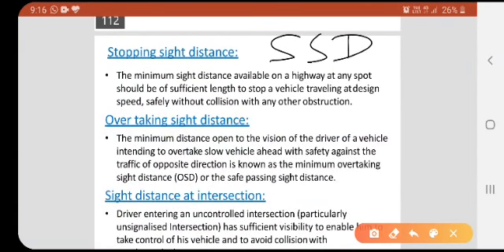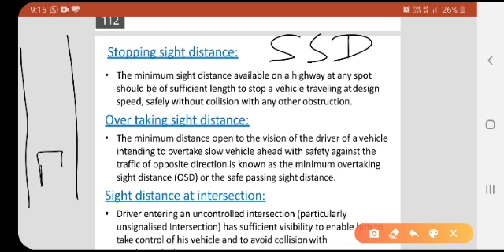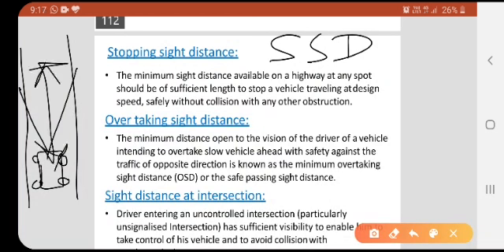SSD, stopping sight distance. The minimum sight distance available on a highway at any spot should be of sufficient length to stop the vehicles. Assume this is the road, our vehicle is moving here. For the visualization of the driver, how much minimum distance is required to stop or control the vehicles to avoid accidents or collisions, without damaging any passengers or any vehicles.